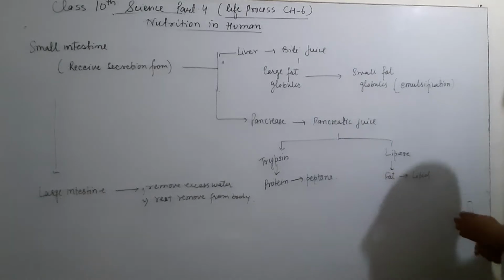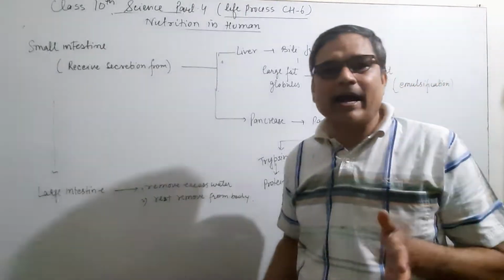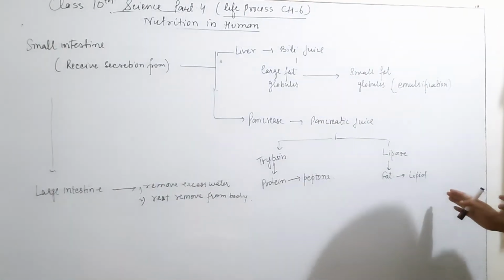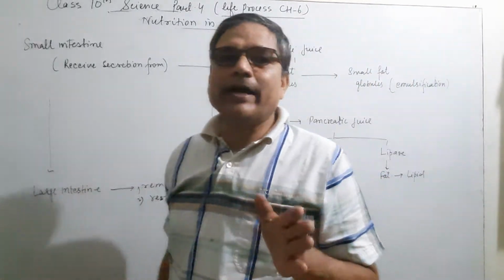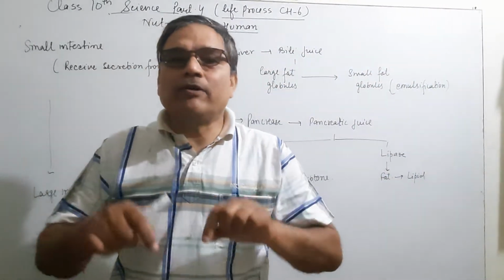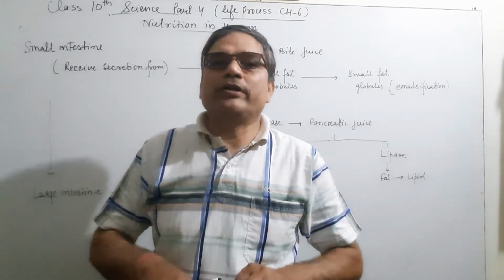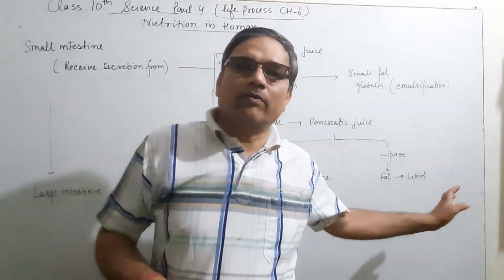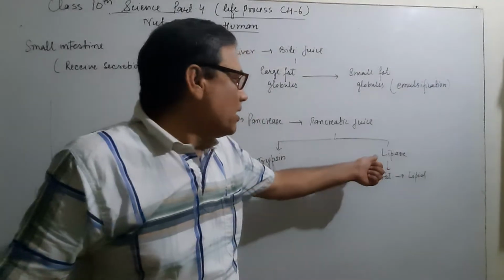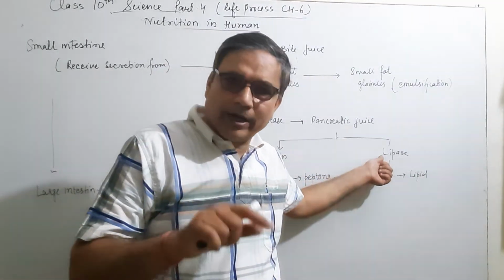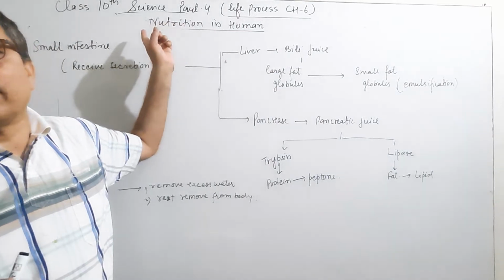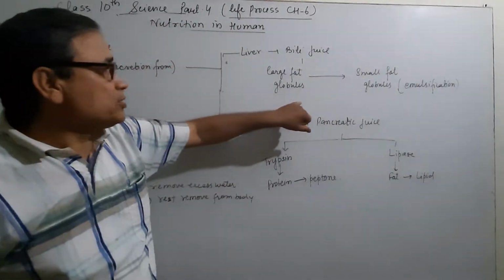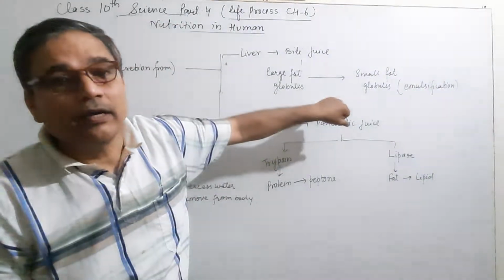And then lipase breaks down the fat present in the food in the small intestine, converting fat to fatty acid.